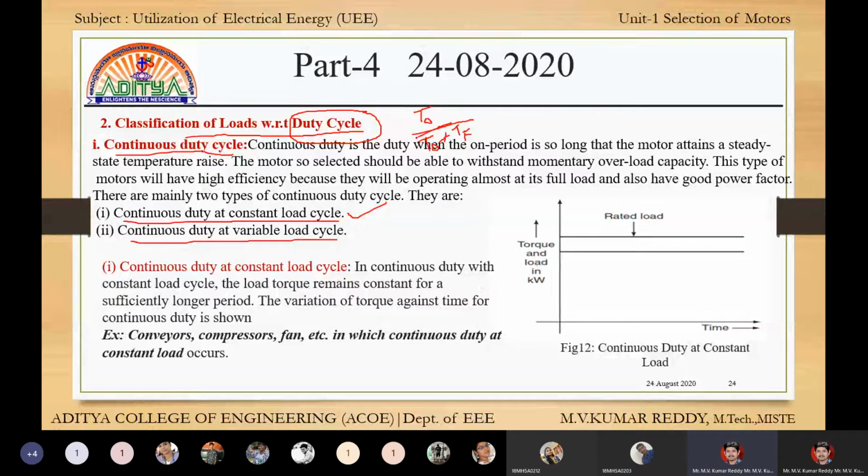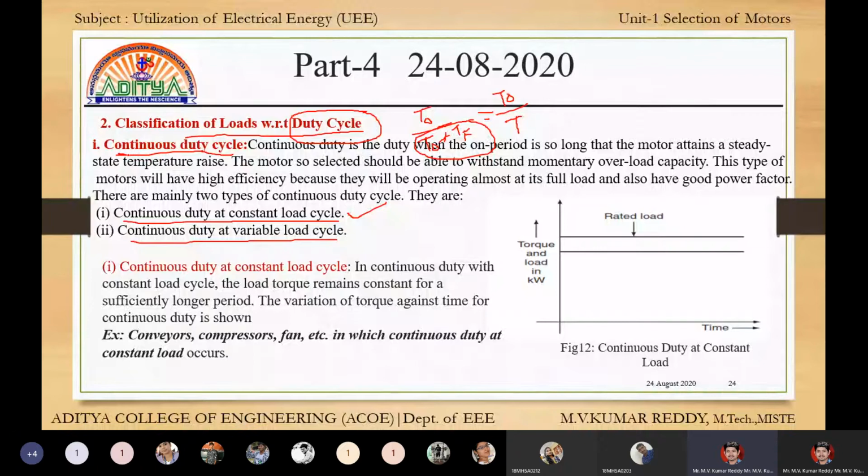Here, T on plus T off is equal to the total time period T. So you can say T on by T on plus T off, or T on by total time T. This is called a duty cycle. In this duty cycle, there are three types: continuous, short term, and intermittent loads.